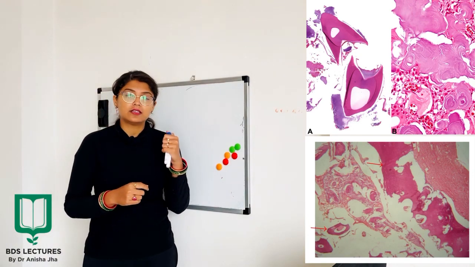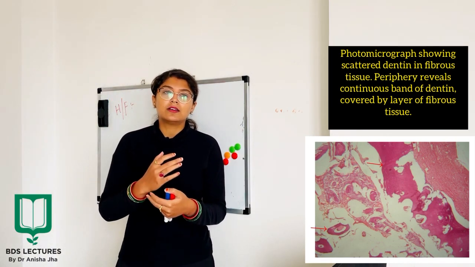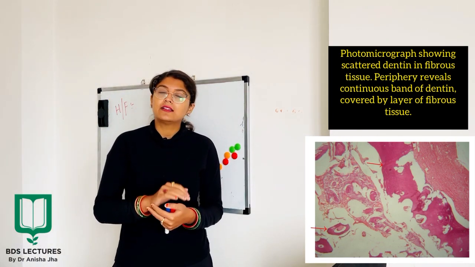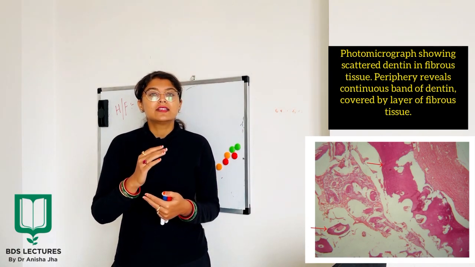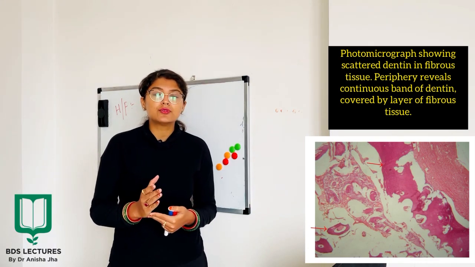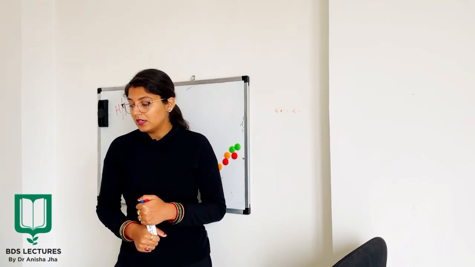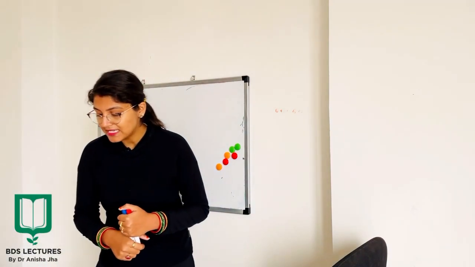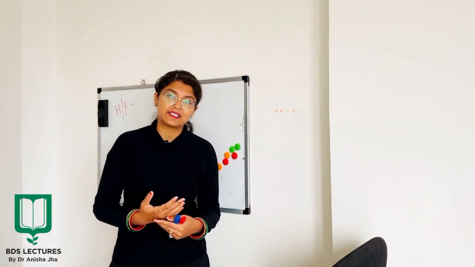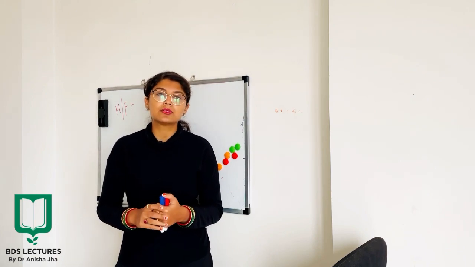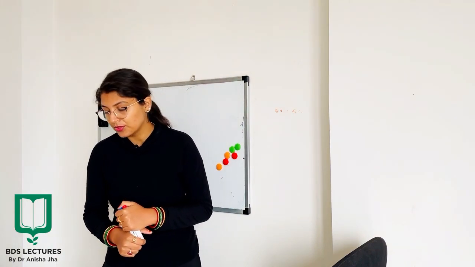So that is why this odontoma can also be misdiagnosed, and the reason is that it is the most common type of odontogenic tumor which is found in our day-to-day cases. Now coming to the presence of ghost cells in odontomas, it is similar to those described in calcifying odontogenic cysts. So sometimes ghost cells are also found in cases of odontoma, like we see in calcifying odontogenic cysts.